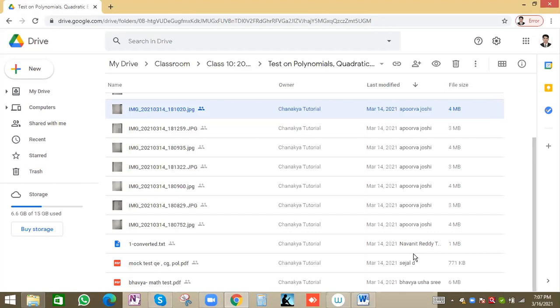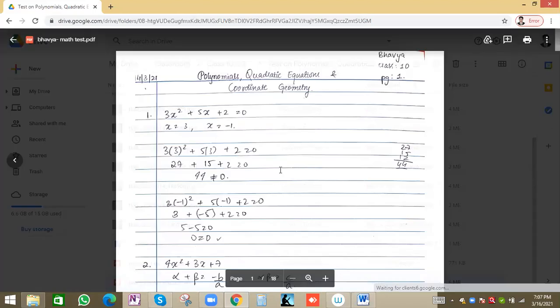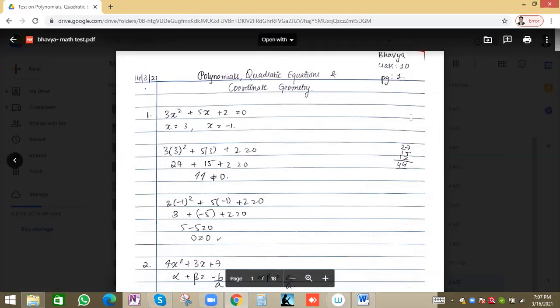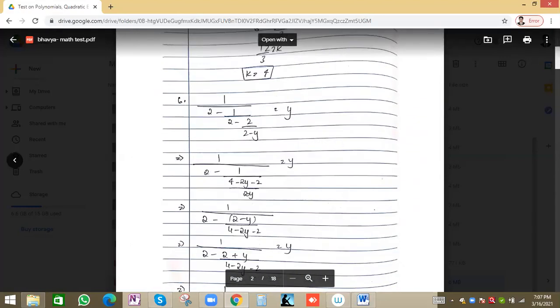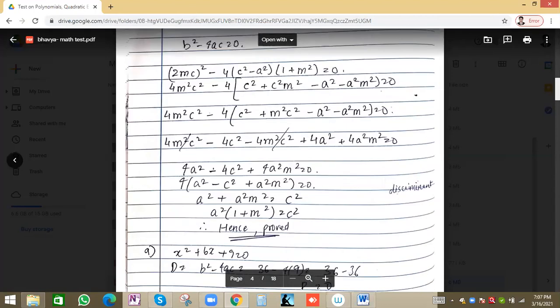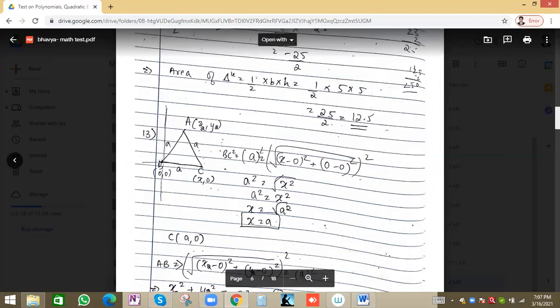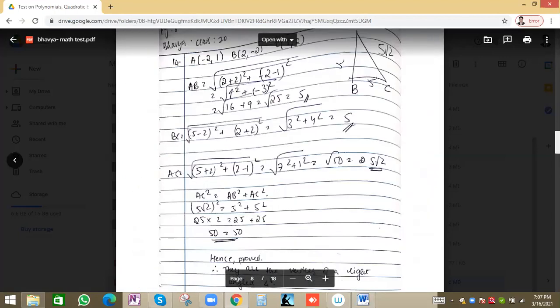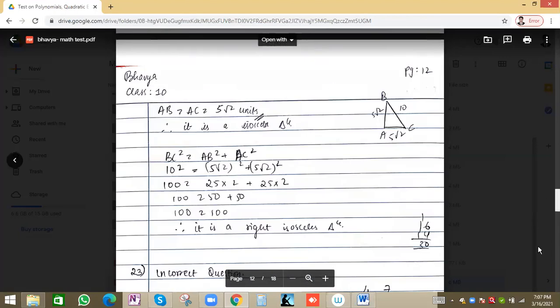That is important. So the ideal answer sheet will be this one, same as Bhavya's. Everyone please make a note of it. From next time, write properly in one PDF, and properly upload it on Google Drive, for all of you.